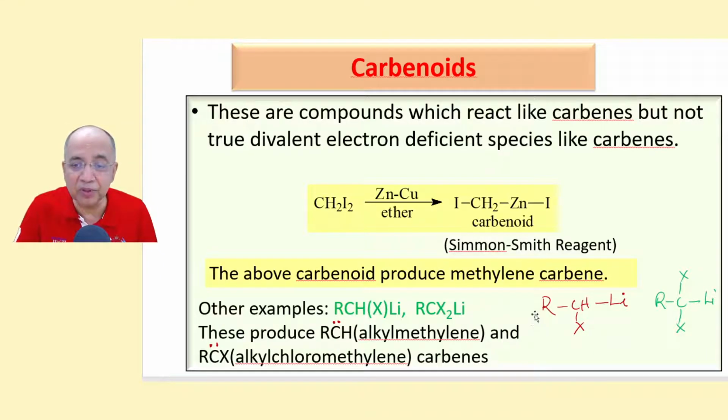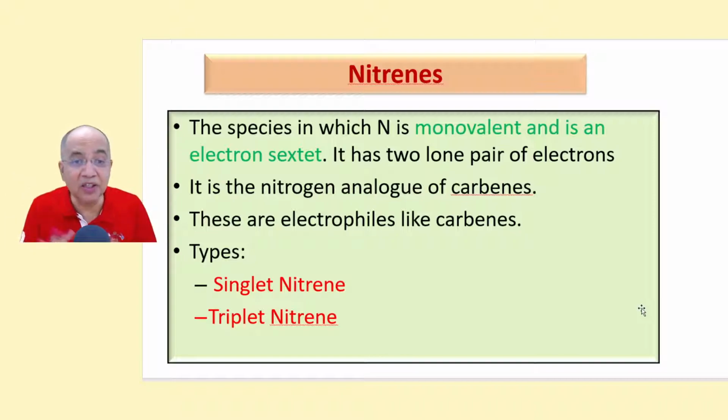The other examples are RCHXLi and RCXXLi, where X is a halogen: chlorine, bromine, iodine. So that when the situation demands, LiX will go and you get RCX and a lone pair, right? These are carbenoids. And last but not the least, we will talk about nitrenes.